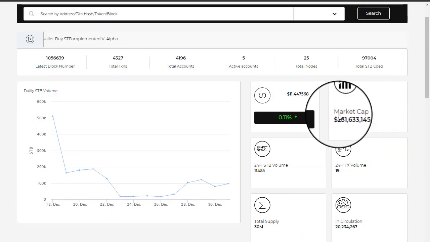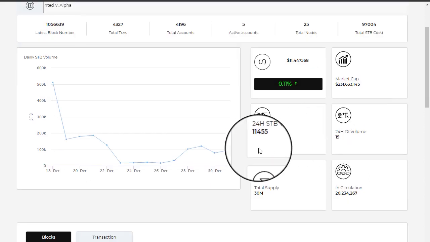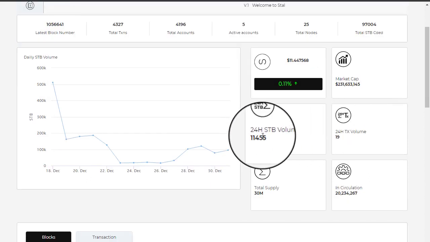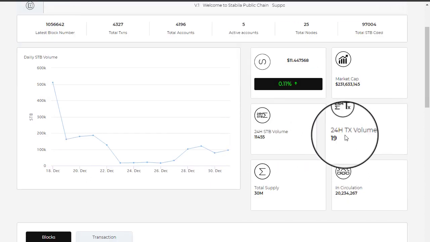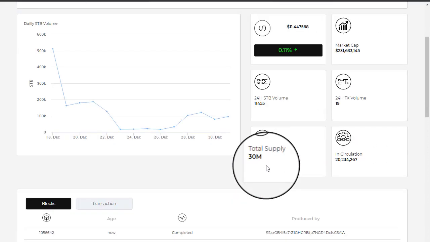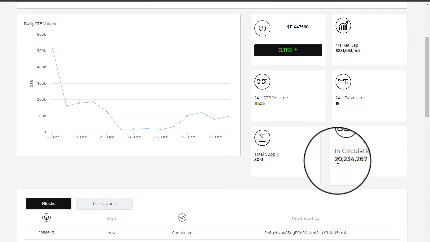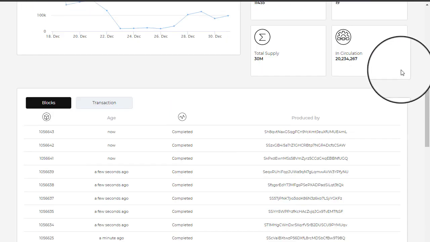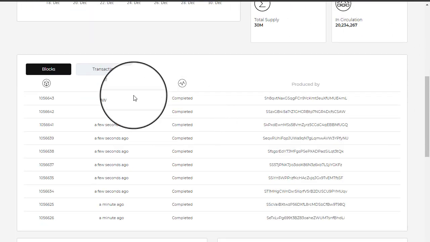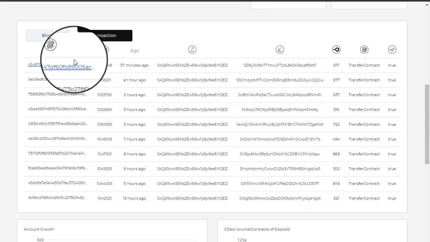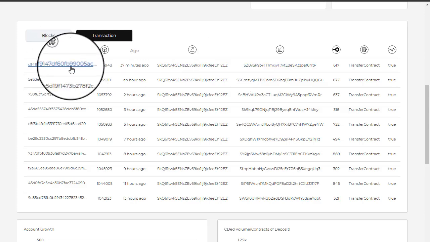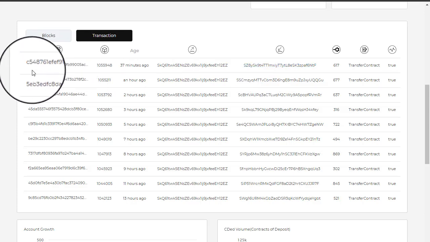This is the total market cap, and you can check the 24-hour STB volume and 24-hour transaction volume. The total supply is 13 million, and in the circulation plan you can check the total circulating supply. You can track all the transactions just by clicking on this hash link.